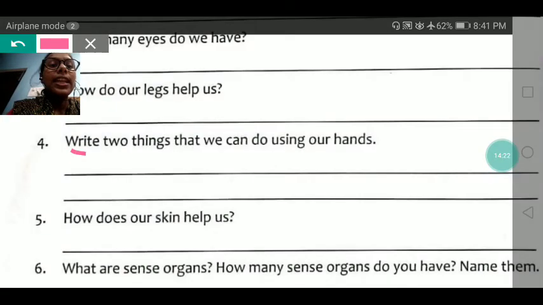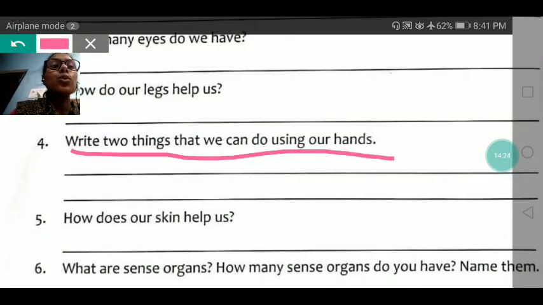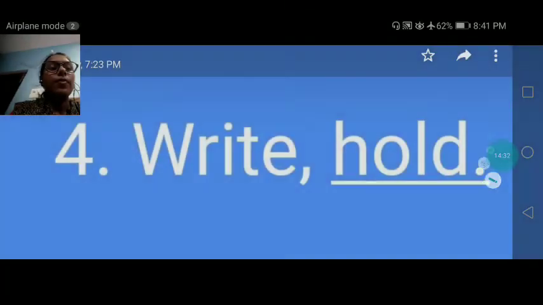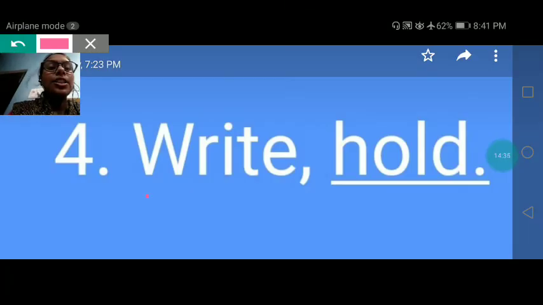Write 2 things that we can do using our hands. We can write with the help of our hand, and we can hold an object or thing with the help of our hand. So in the answer, you will just write and hold. Okay my dear? Now next.